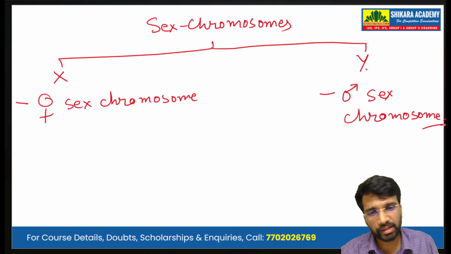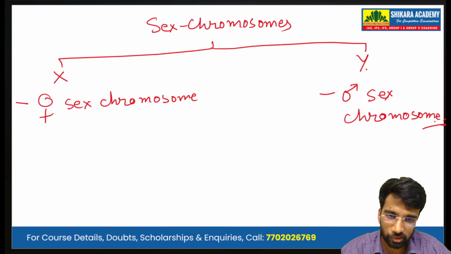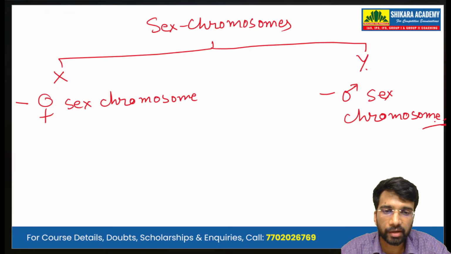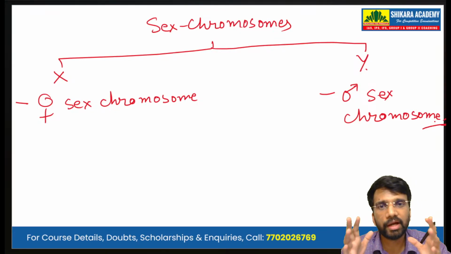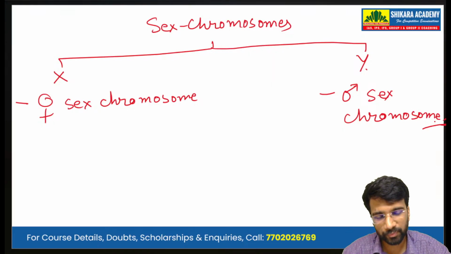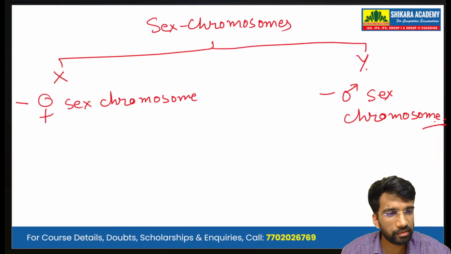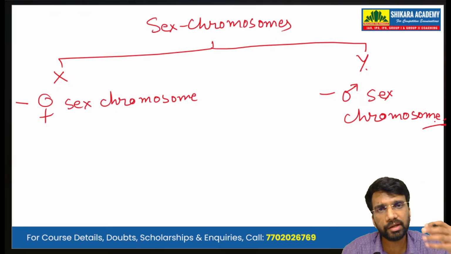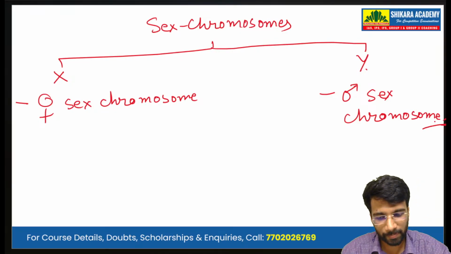And as you have guessed, the X chromosome controls and imparts the characters that are specific to females. Also, the Y chromosome controls the characters that are specific to males.